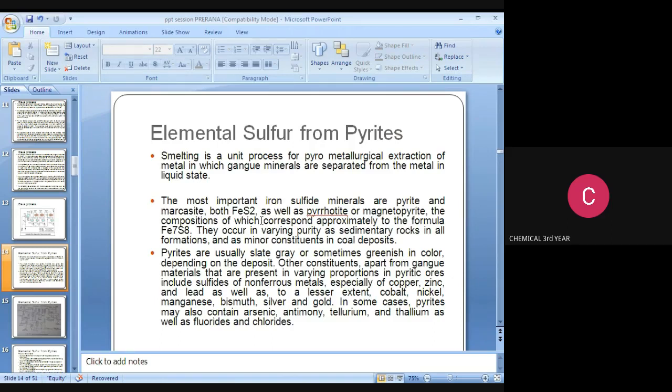In some cases, pyrites may also contain arsenic, antimony, tellurium, and thallium, as well as fluorides and chlorides.